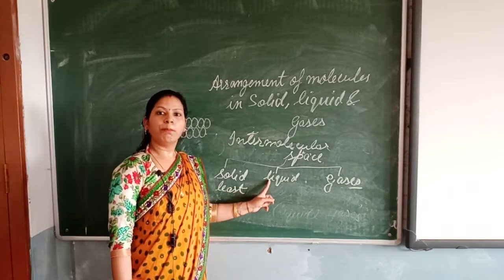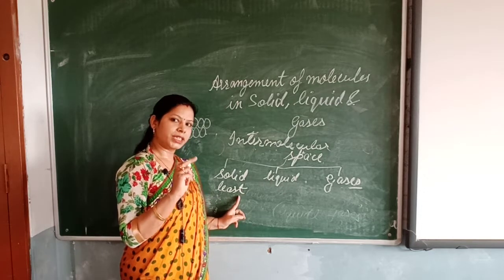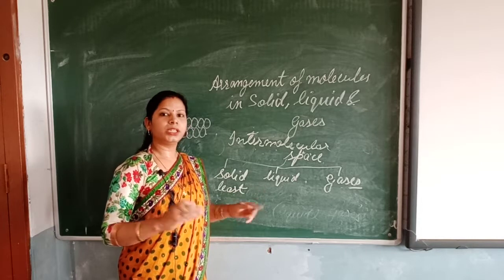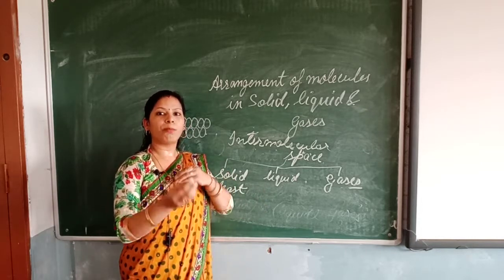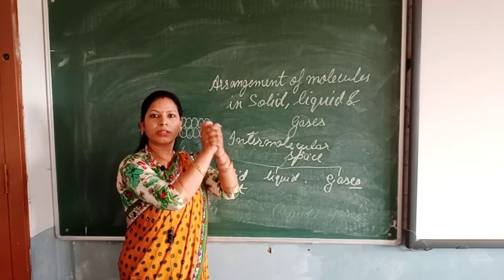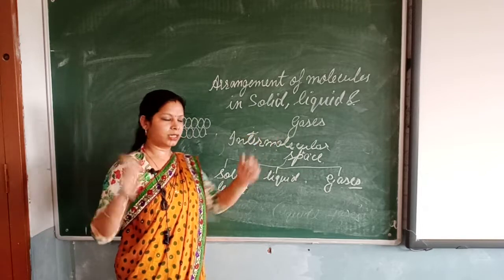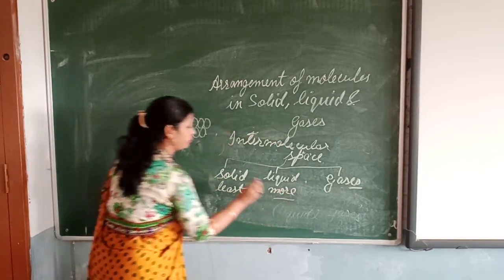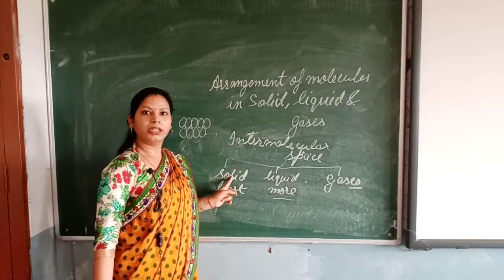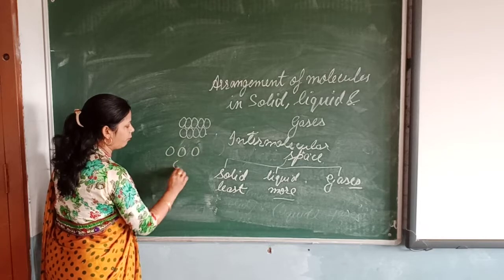Liquid will have more space than solid. Liquid had less intermolecular force, so space will be more. It is inversely proportional. You can say force and space are opposite to each other. If force is more, space will be less. If space is more, it means force is less. So liquid will have more space as it has less force of attraction between the particles, and that is the reason they flow.